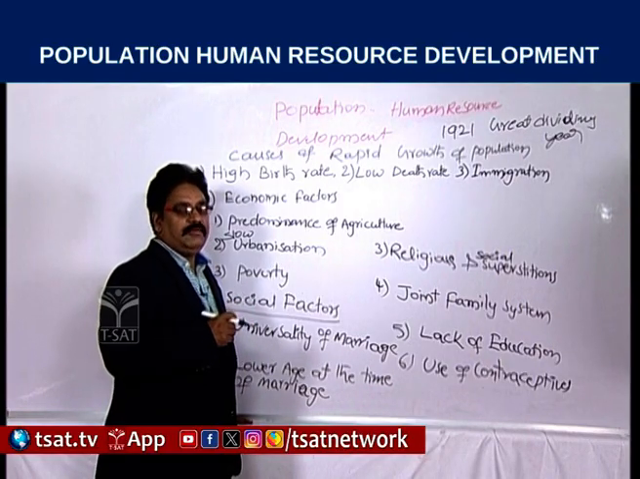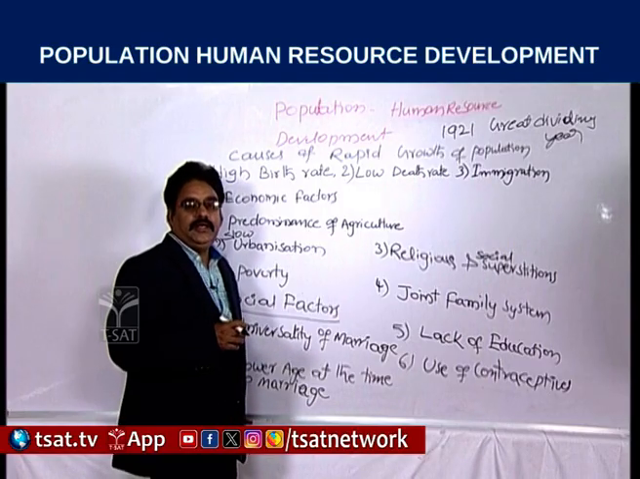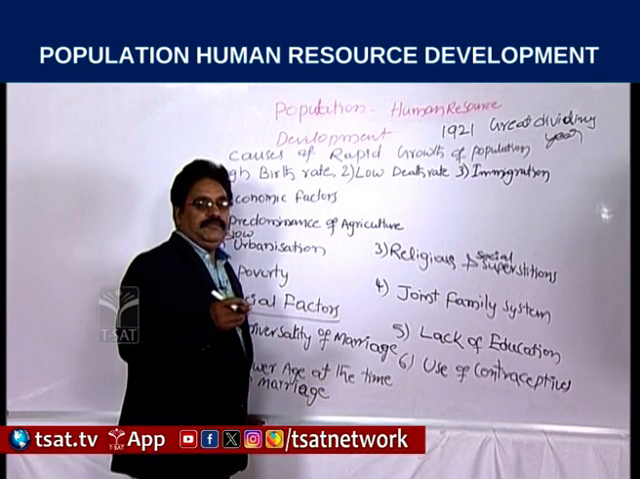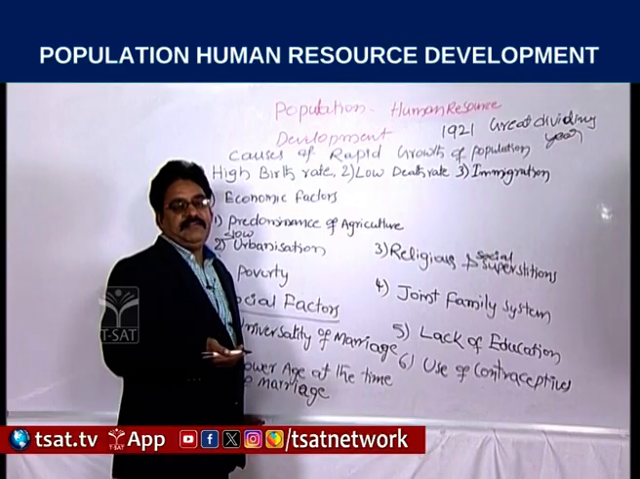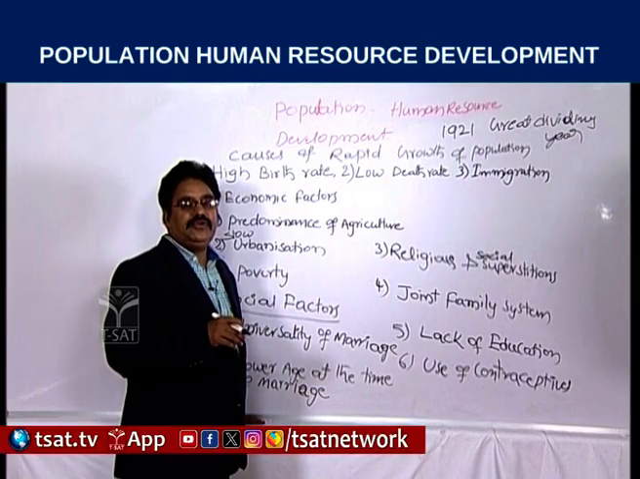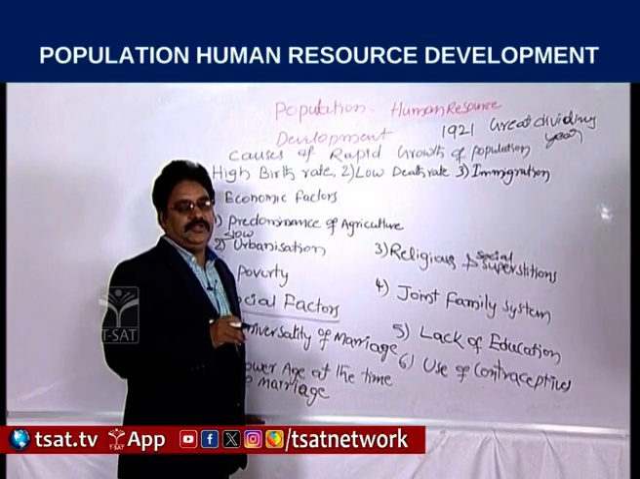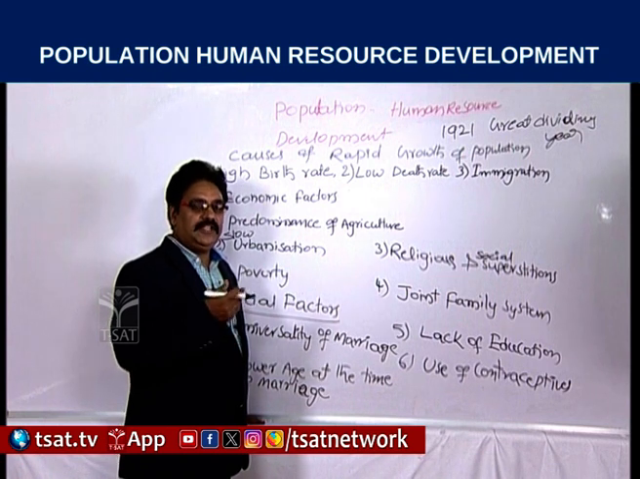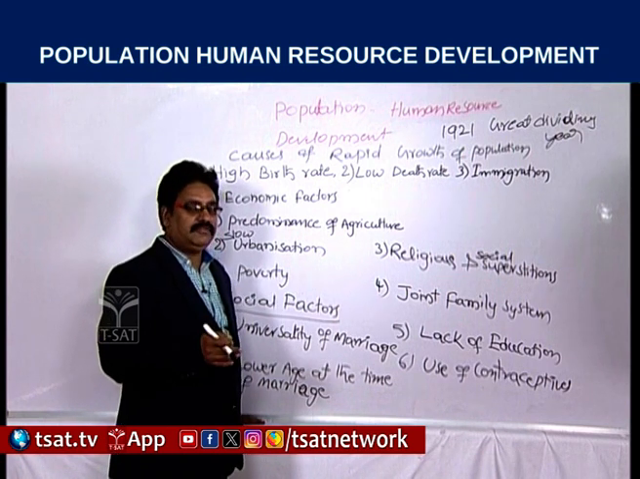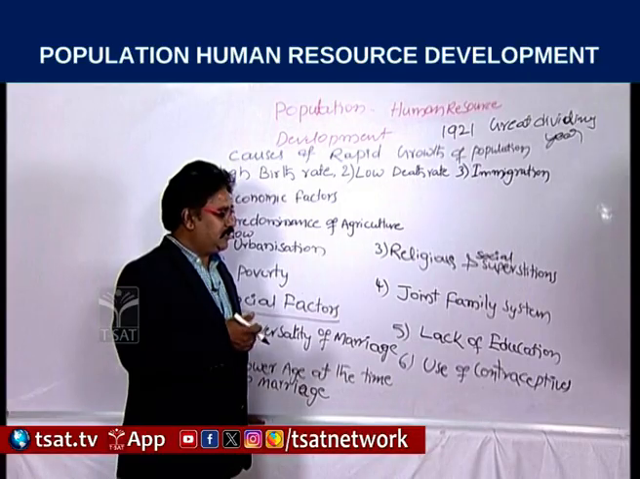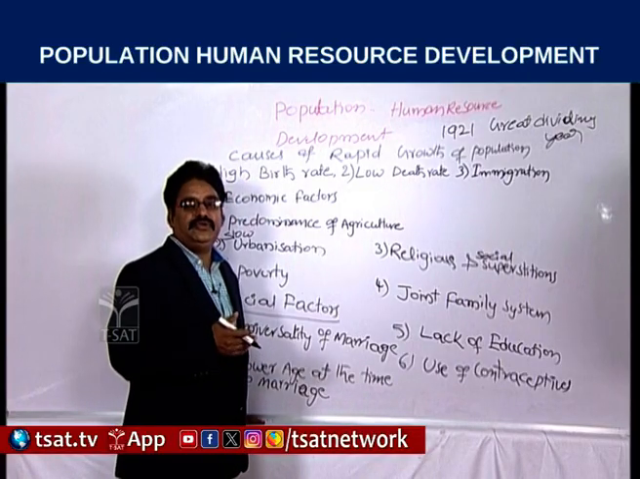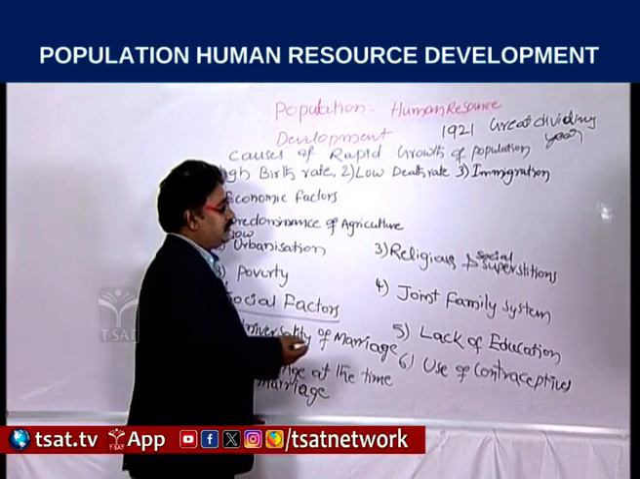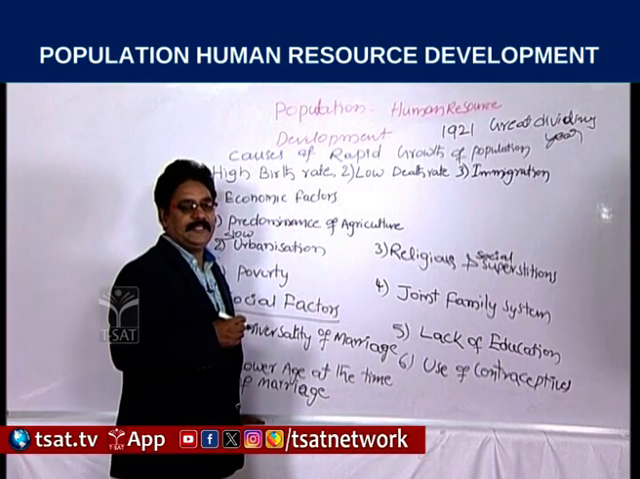If it is a nuclear family, with only parents going to economic activities, raising children is very tough. So automatically, if there is a nuclear system, the population will be controlled. Otherwise, in the joint family system, people used to have more children. That's why the population is increasing.